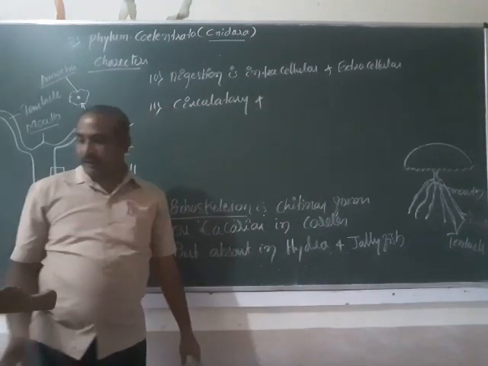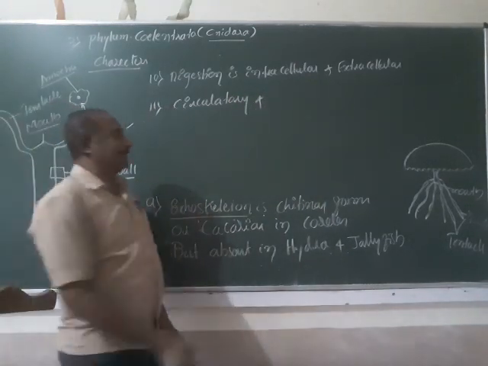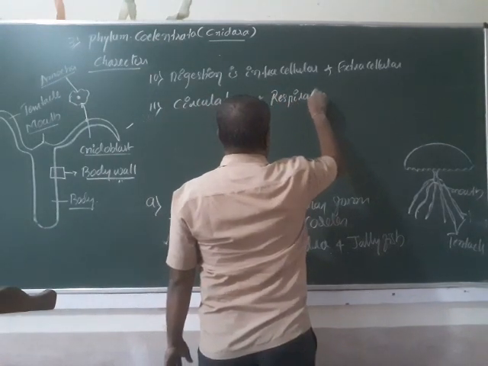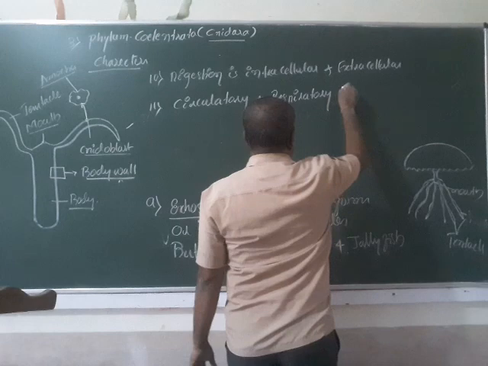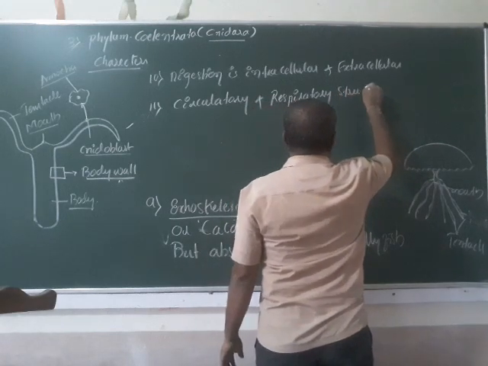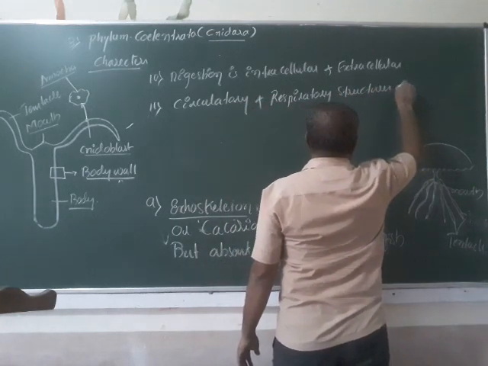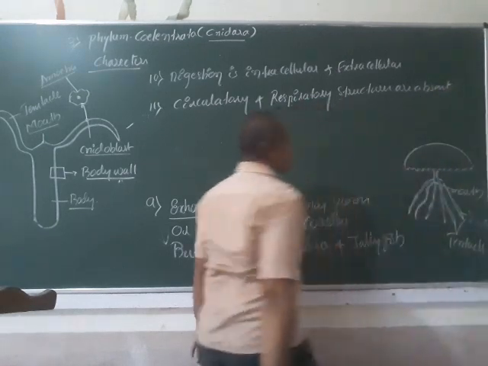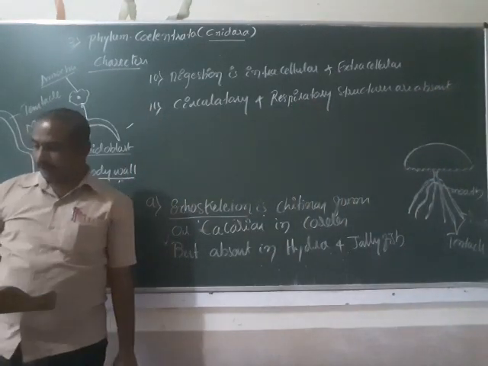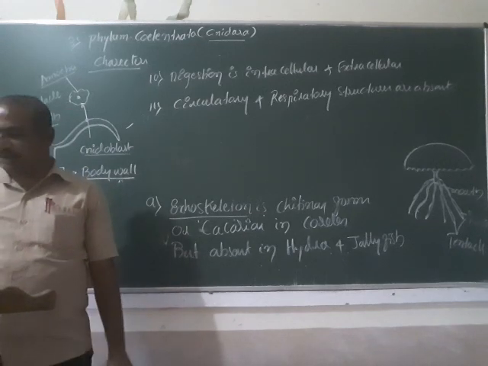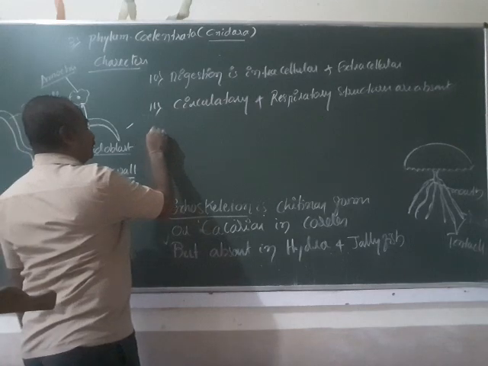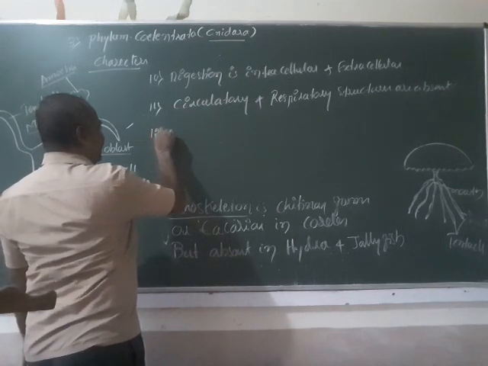The circulatory and respiratory structures are absent. Very important character: the nervous system consists of a diffuse type of network, the 12th character.